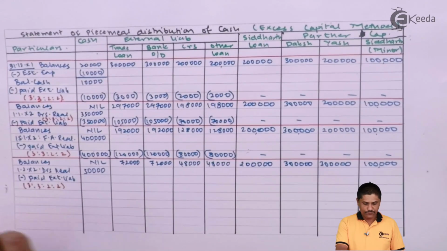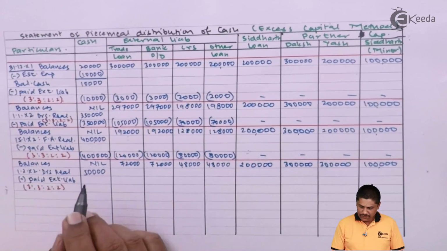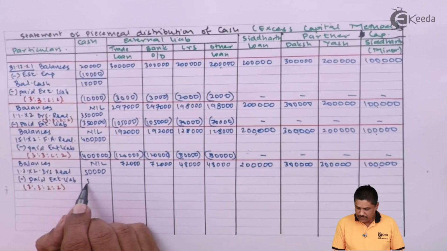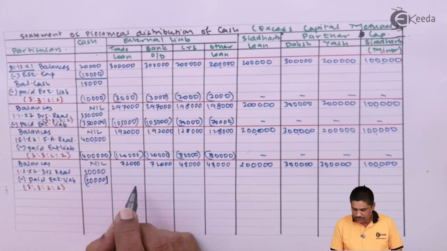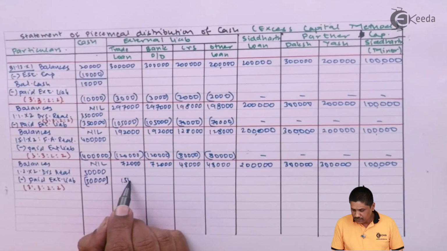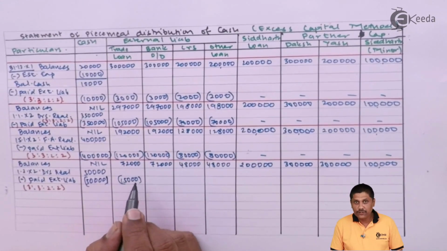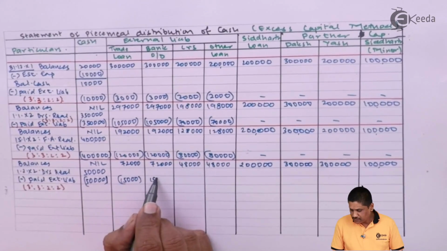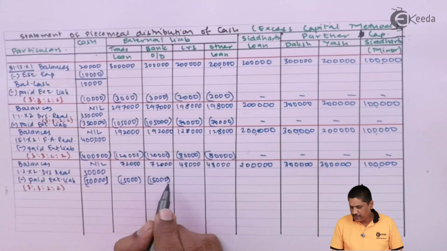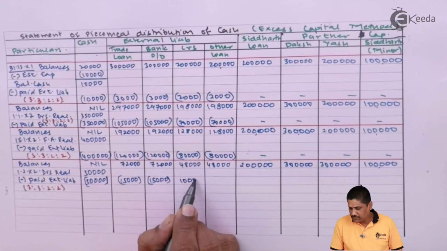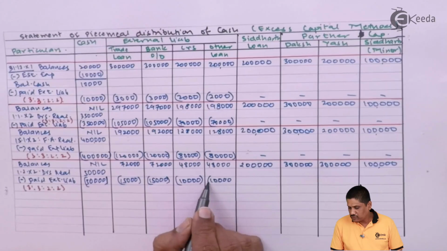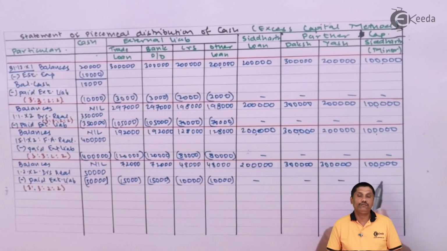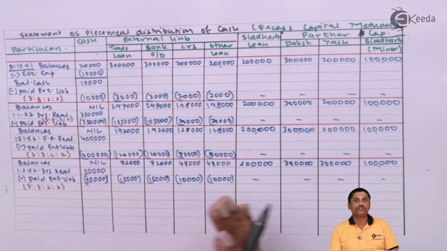3:3:2:2. So if I divide by 10, it will be 5,000. Okay, so 50,000 I need to distribute. So 5,000 into 3, 15,000. 5,000 into again 3, 15,000. 5,000 into 2 will be 10,000. 5,000 into 2 will be again 10,000. So we are paying them equally, meaning as per their amount ratio.